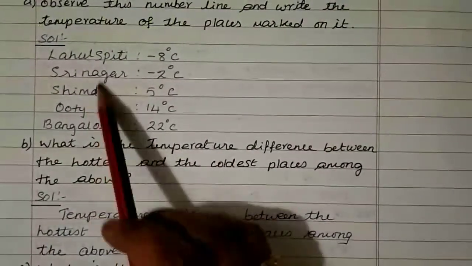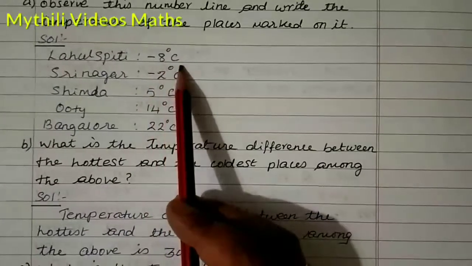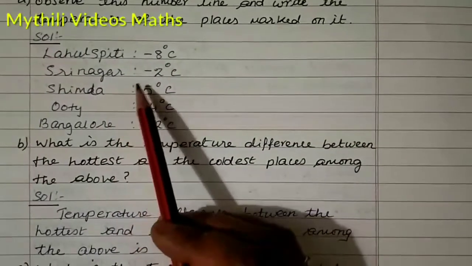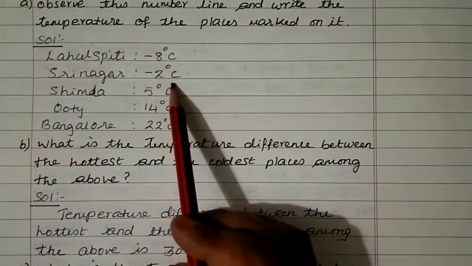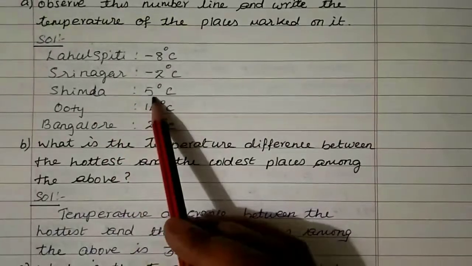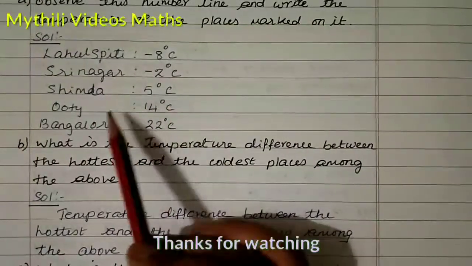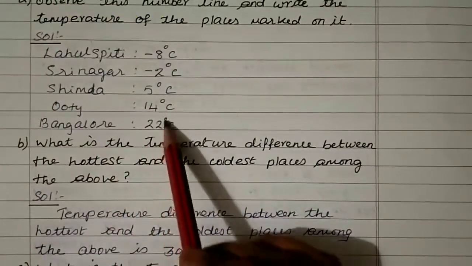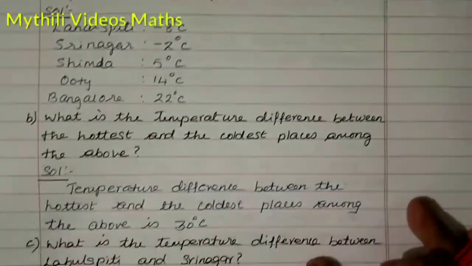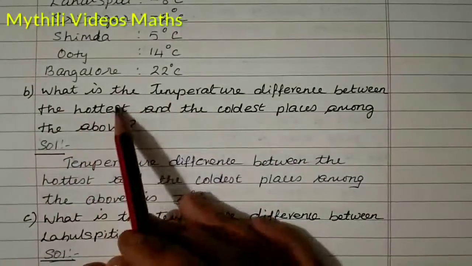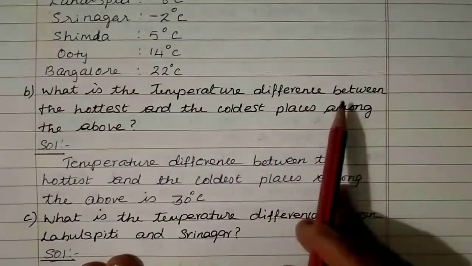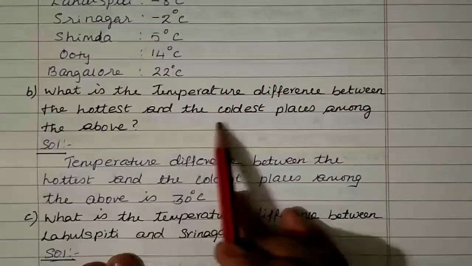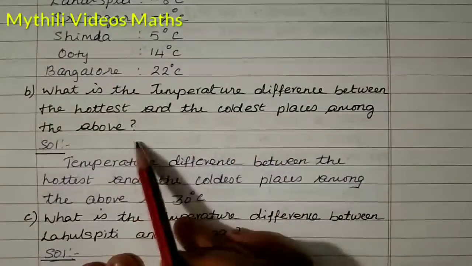So Lalaspati is -8 degrees Celsius, Srinagar is -2 degrees Celsius, Shimla is 5 degrees Celsius, Ooty 14 degrees Celsius, and Bangalore is 22 degrees Celsius. Then the second question: what is the temperature difference between the hottest and the coldest place among the above?